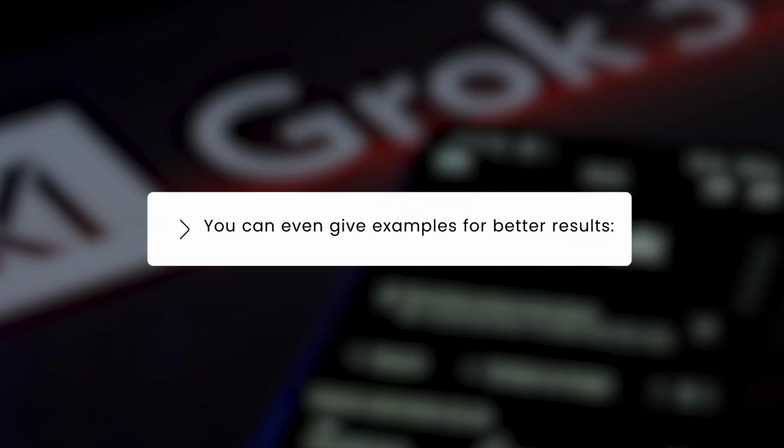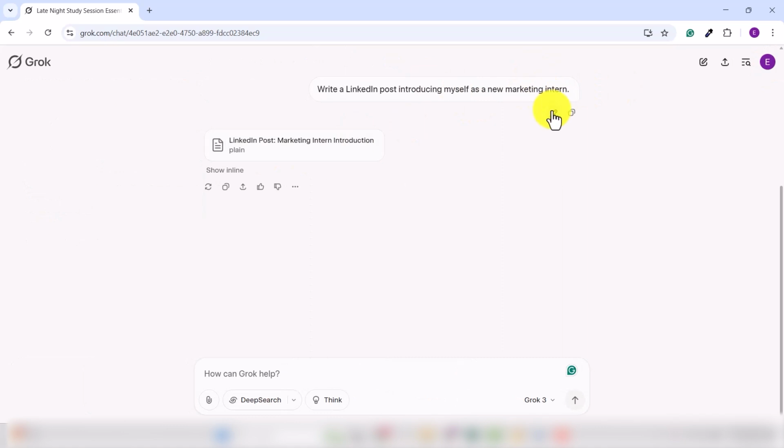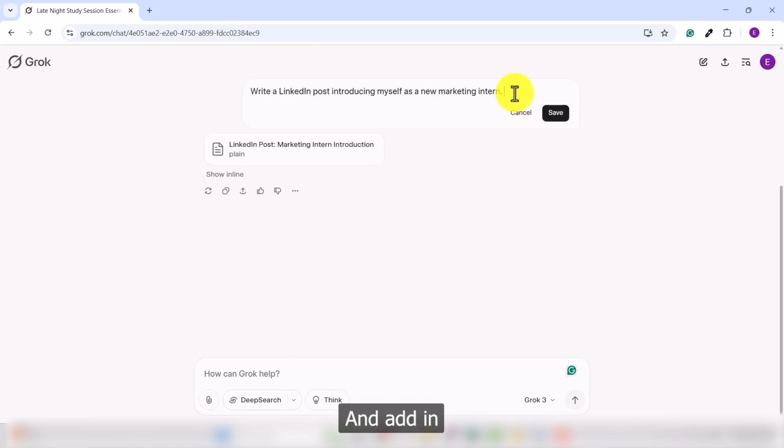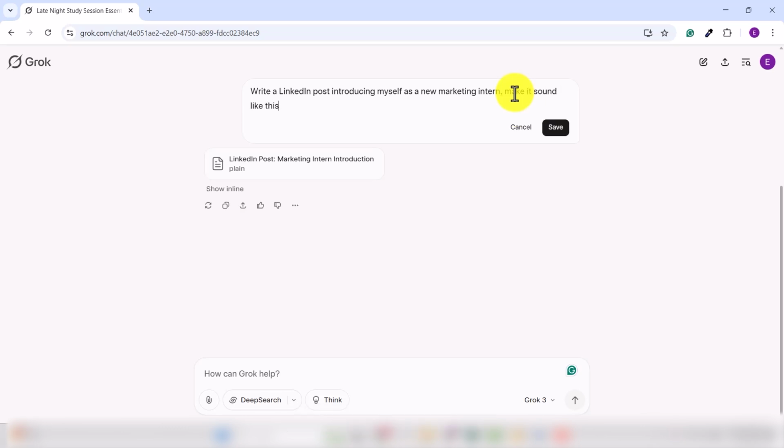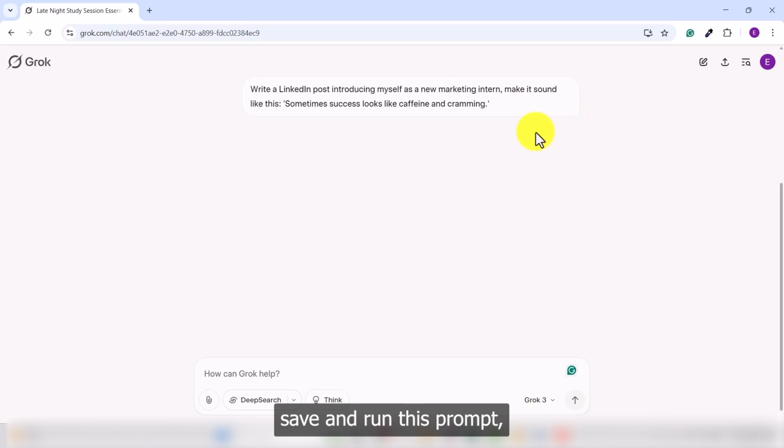You can even give examples for better results. For example, you can just edit this and add in here: make it sound like this, and you can just give it an example as: sometimes success looks like caffeine and cramming. When you just click on save and run this prompt, then you will have the result.